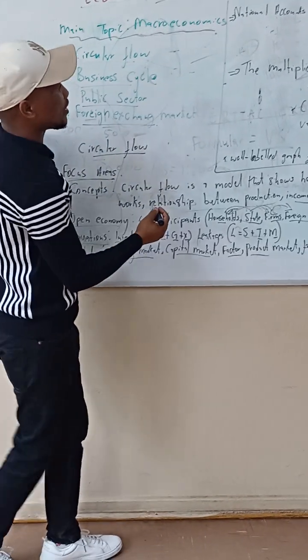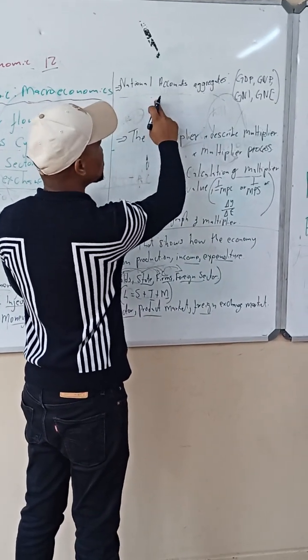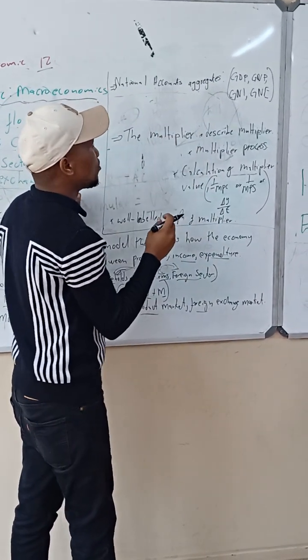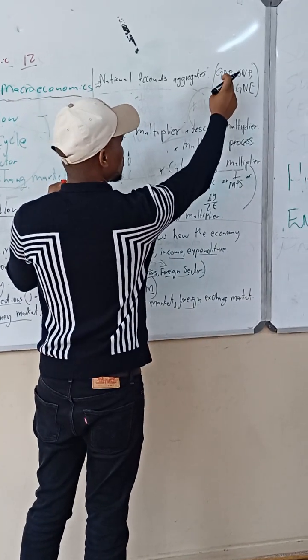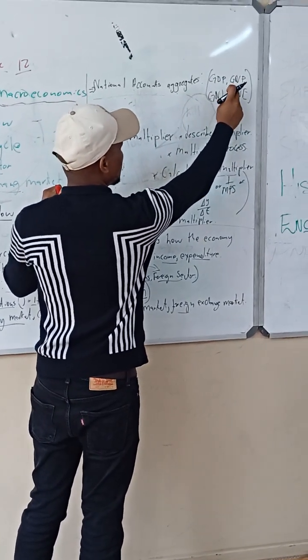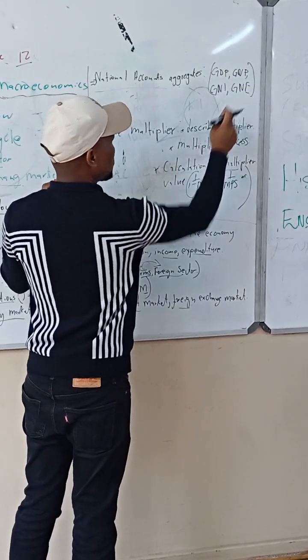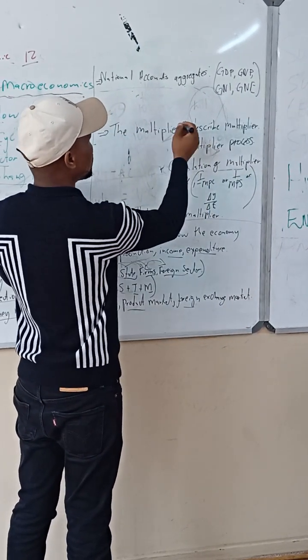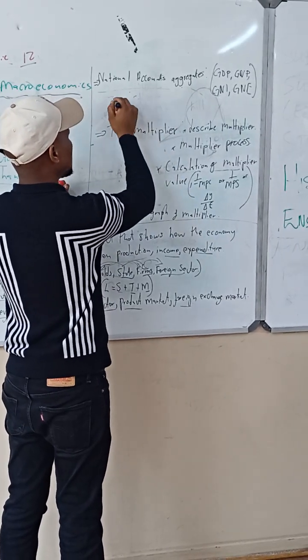And then our second last focus area, we have national accounts aggregates, meaning where we focus on GDP, GNP, which is gross domestic product, gross national product, gross national income, gross national expenditure. And again, we have these three methods for GDP. There are three.